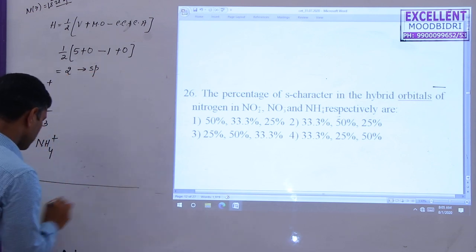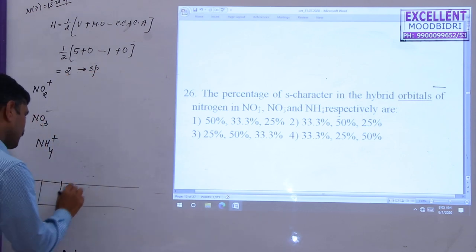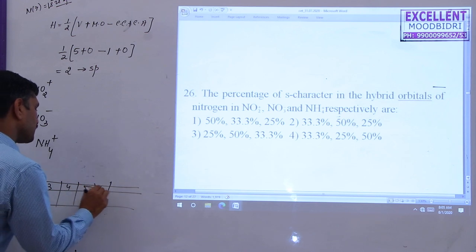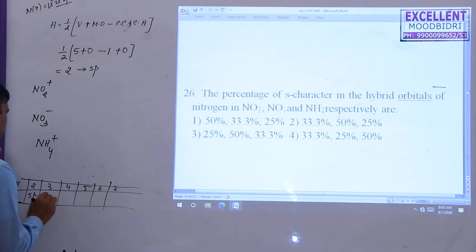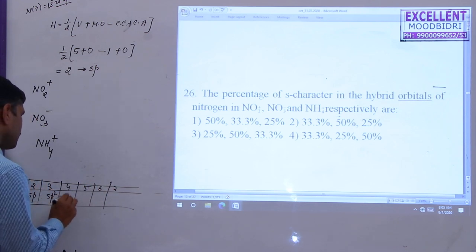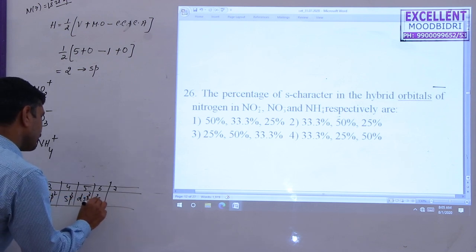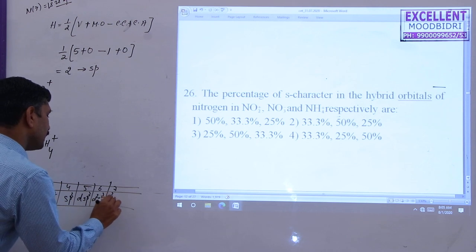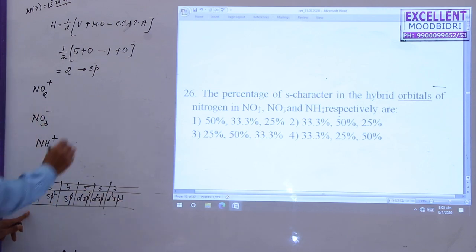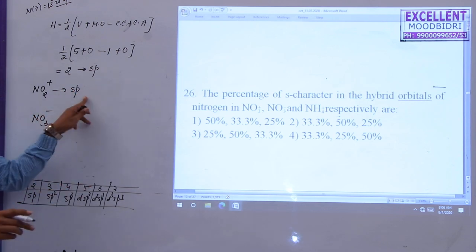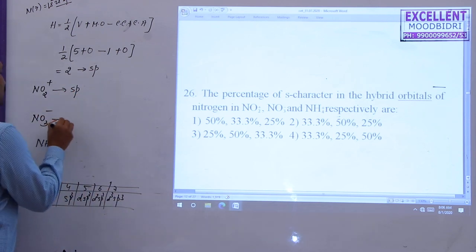We know that for the hybridization state, if the answer is 2 it means sp, 3 is sp2, 4 is sp3, 5 is dsp3, 6 is d2sp3, 7 is d3sp3 hybridization. Here 2 means sp hybridization, so 50% s character and 50% p character.